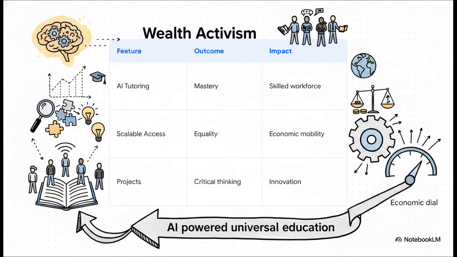Section 5, Driving Global Economic Opportunity, Connecting the Micro to the Macro. Let's zoom back out to the macro level and see how this software actually acts as an economic lever. Just look at how this maps out. A feature like 24/7 AI tutoring leads to actual mastery of subjects, which builds a highly skilled global workforce. Scalable app access directly attacks historical educational inequality, which paves the way for true economic mobility. And throwing in real-world projects, that enhances critical thinking, which is intended to spark a massive wave of global innovation. This tech isn't just about getting good grades. It's explicitly designed to move the global economic dial.